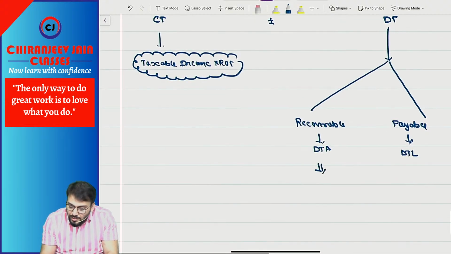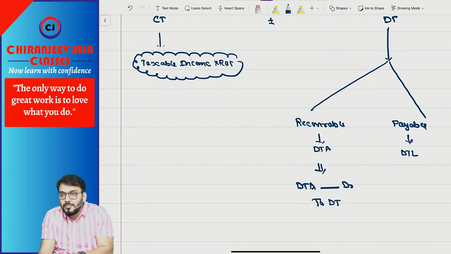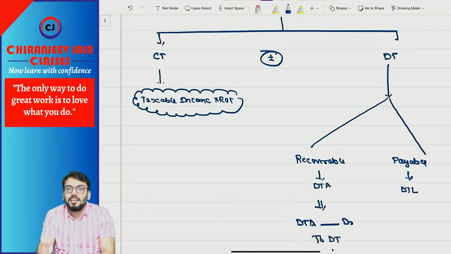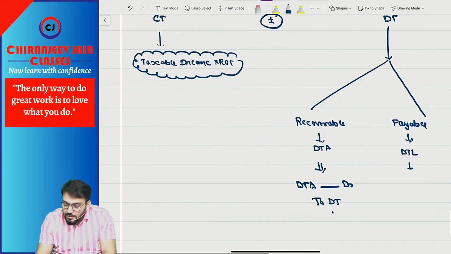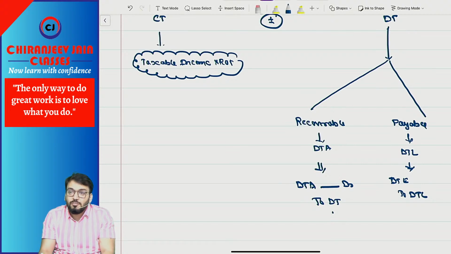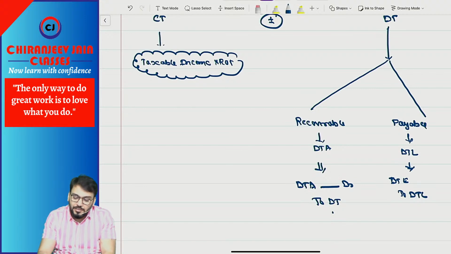What journal entry will we do for DTA? We'll say DTA account debit to deferred tax. You can see deferred tax is credited, which means it is one type of income. If it is income, it will reduce your current tax. It will be deducted from current tax expense. But for DTL, the journal entry is deferred tax expense account debit to deferred tax liability. So it will be added to current tax. This much you understood?